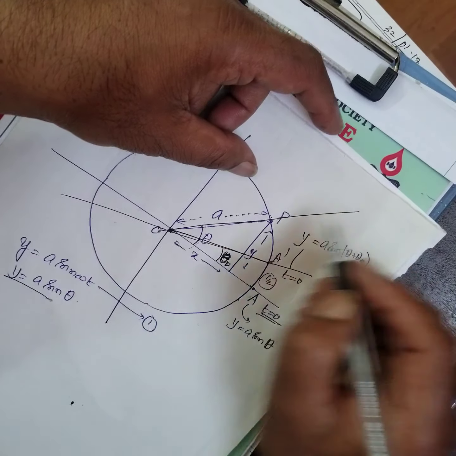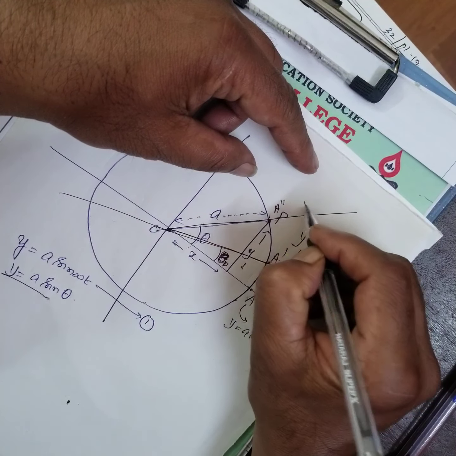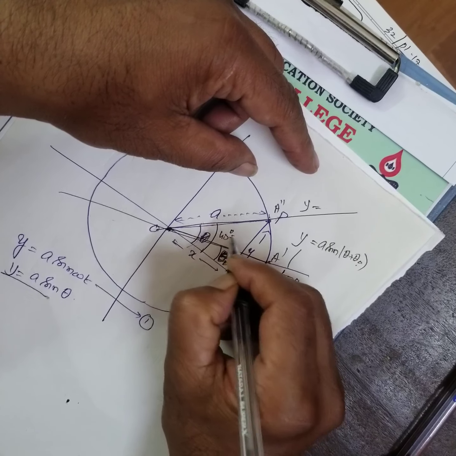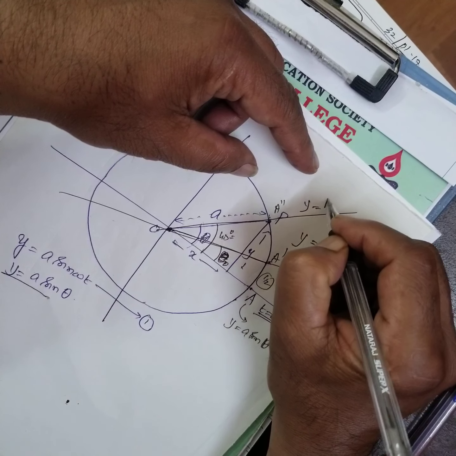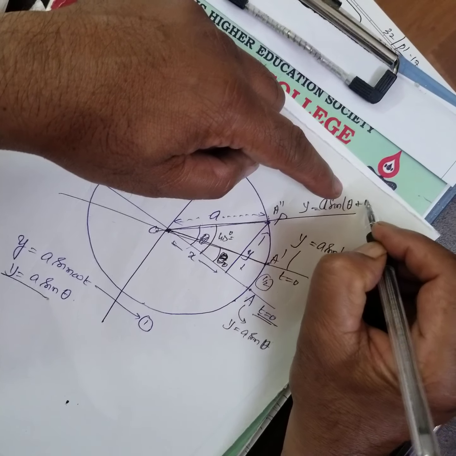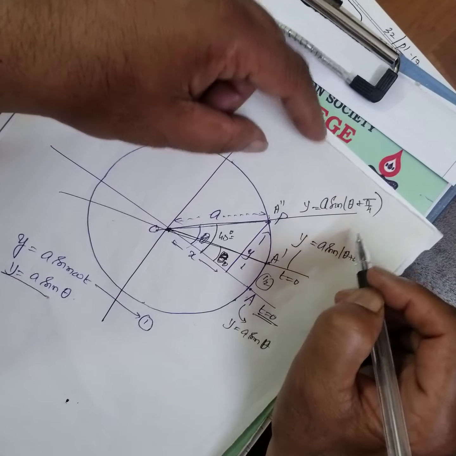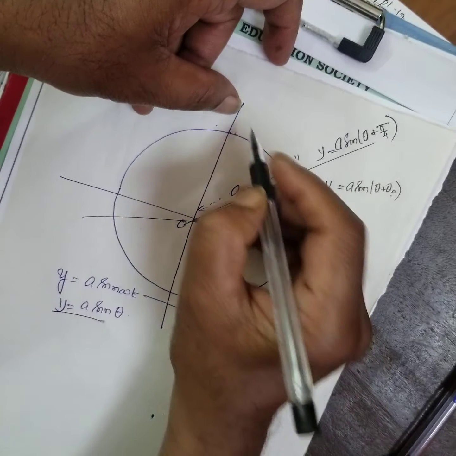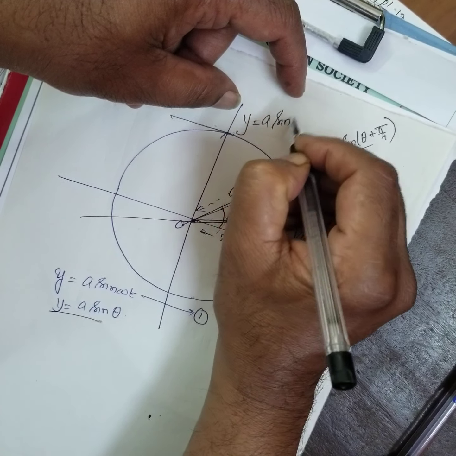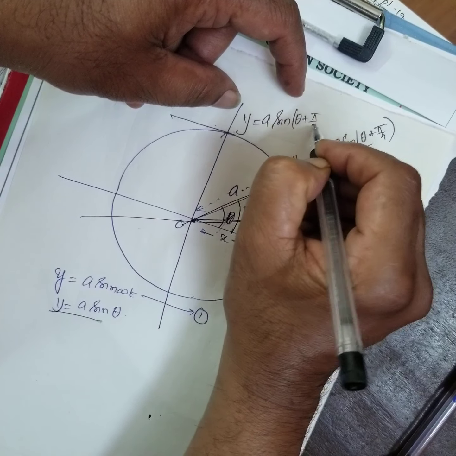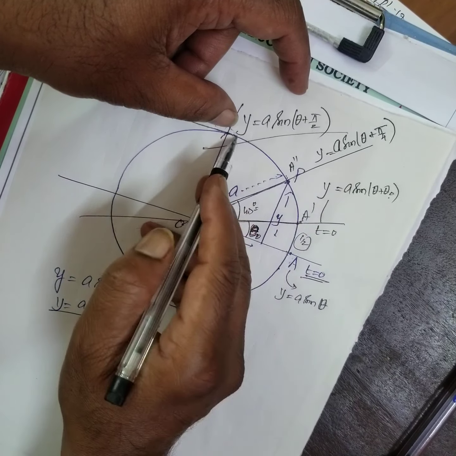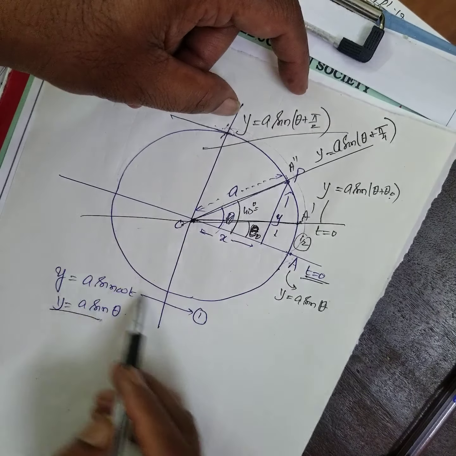Suppose another person, A double dash, this is 45 degrees. Then you will write A sin of theta plus 45, 45 is pi by 4. Another person describes y is equal to A sin of theta plus 90 degrees. That means he is starting after 2 seconds.